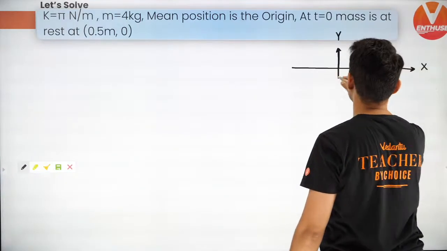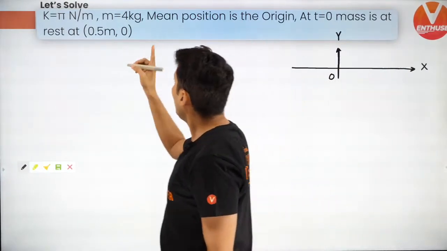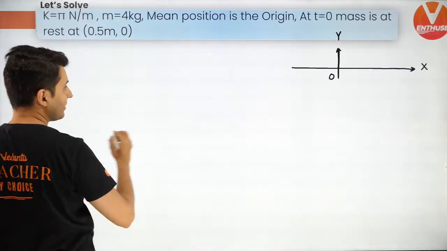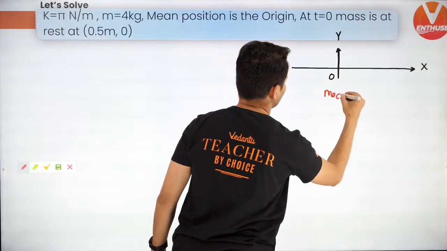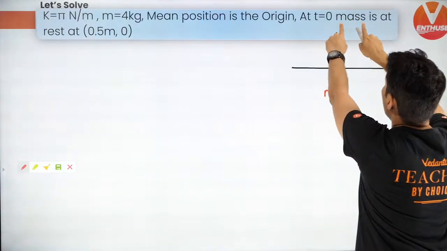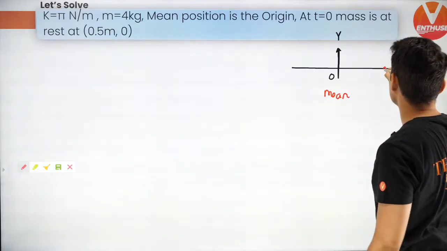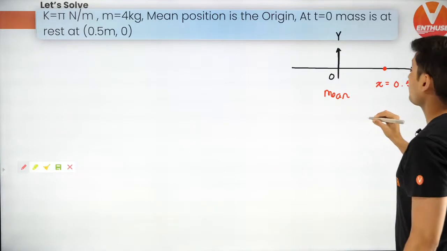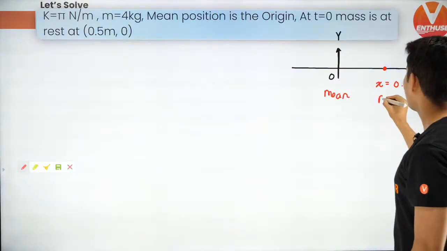This is obviously the origin, the mean position, and at t equal to 0, mass is at x equal to 0.5 meters, and it is at rest.